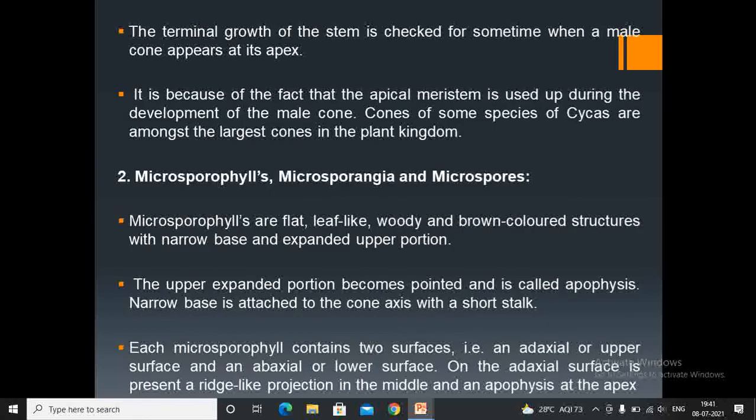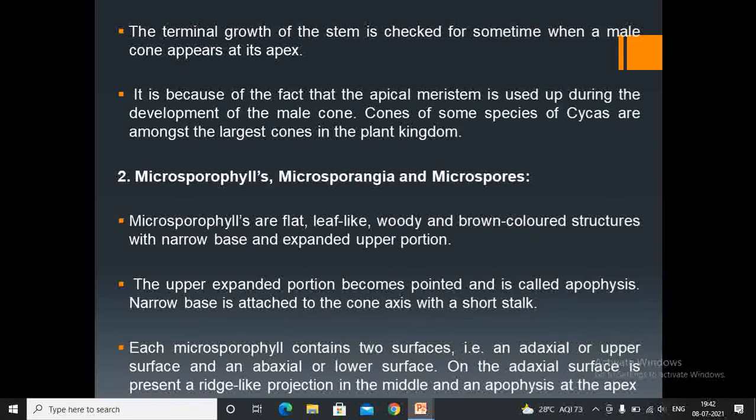The terminal growth of the stem is checked for some time when a male cone appears at its apex. It is because the apical meristem is used up during the development of the male cone. Cones of some species of cycas are among the largest cones in the plant kingdom. As I said already, they can grow up to a length of 1.5 meters.